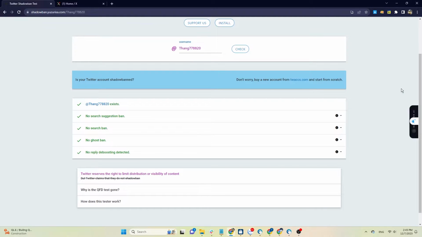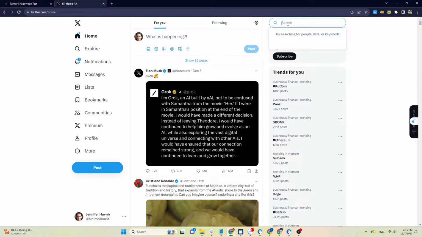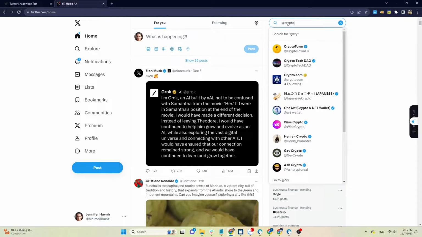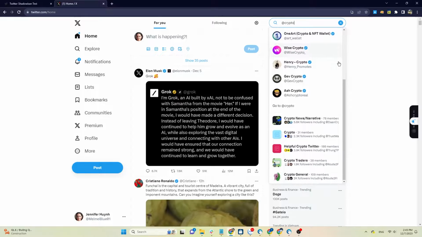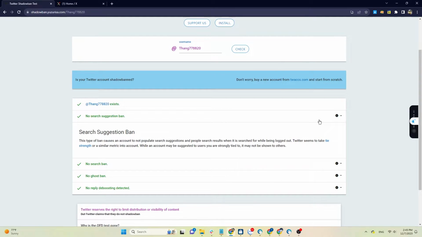There are 4 common types of bans on X. First is search suggestion ban, a ban on search suggestions. When you search for users by ID, X displays accounts with related names, known as suggestions. If an account is subject to search suggestion ban, entering its ID won't display the account in the search bar. This ban is frustrating as others won't be able to find your account when searching for it.